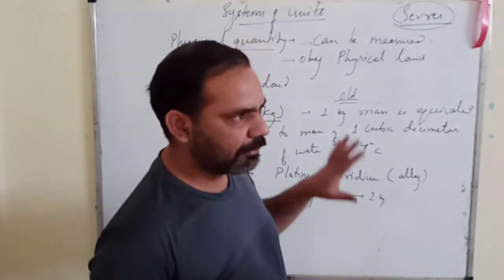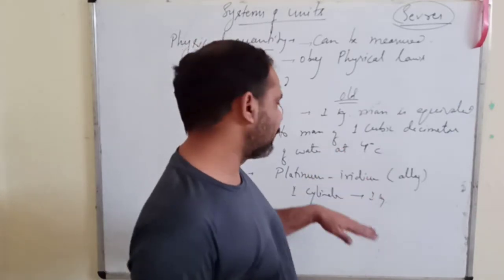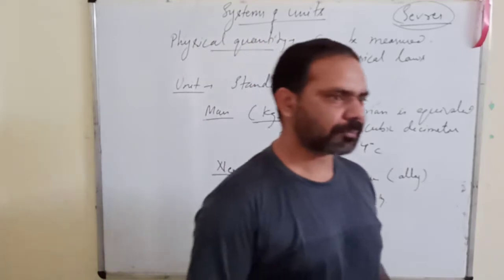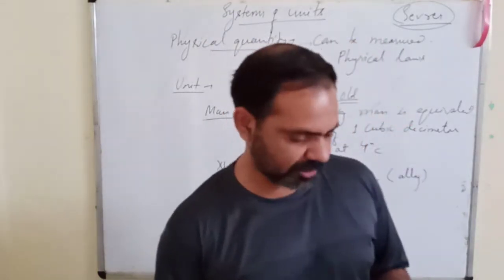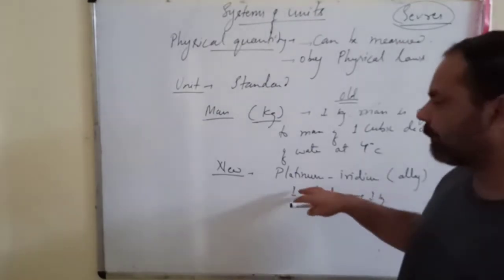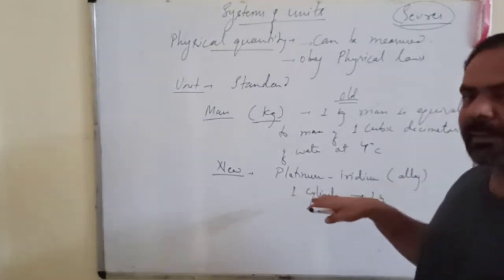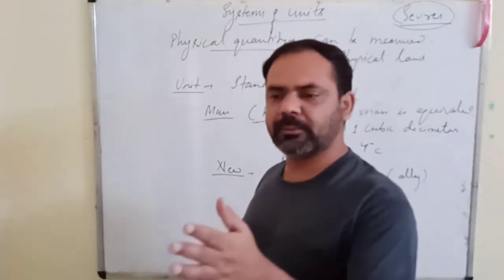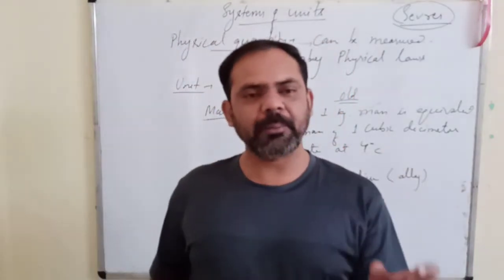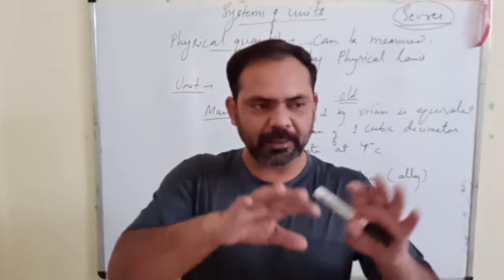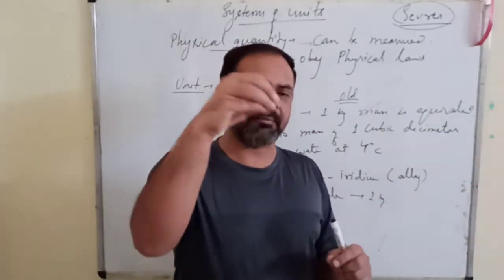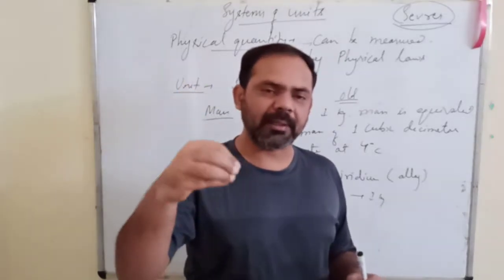But a few months back, this definition was also changed. The simple reason is, first, this platinum iridium alloy is kept at Sèvres at a particular temperature and pressure, inside a box that maintains the pressure and temperature.